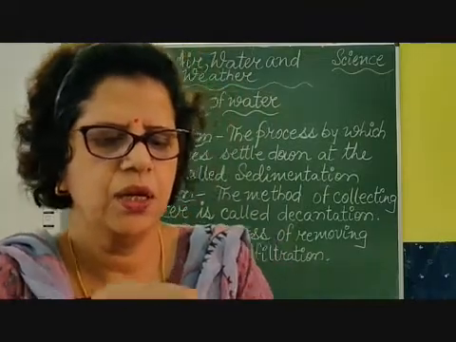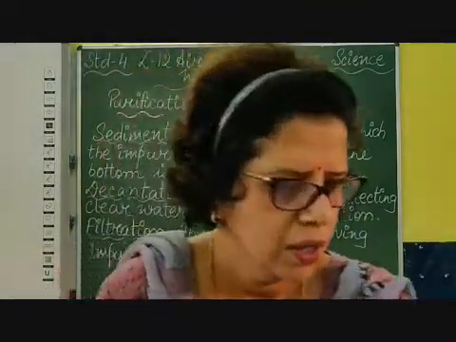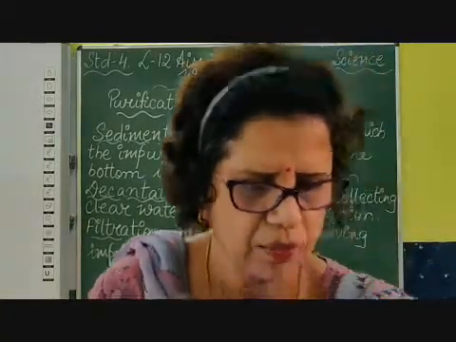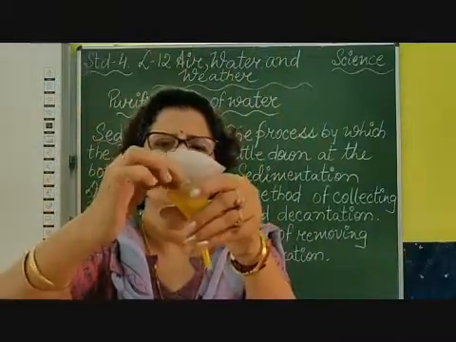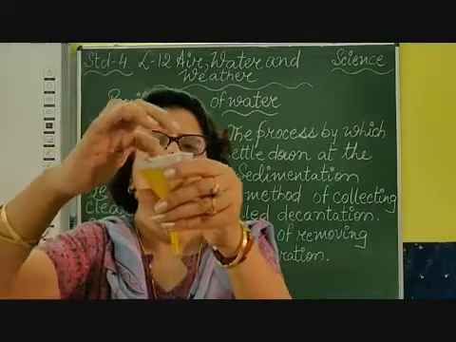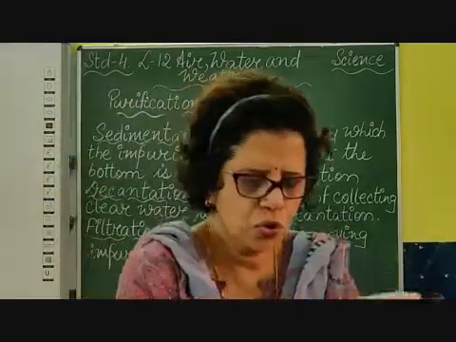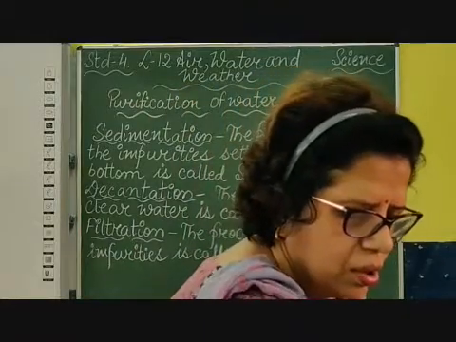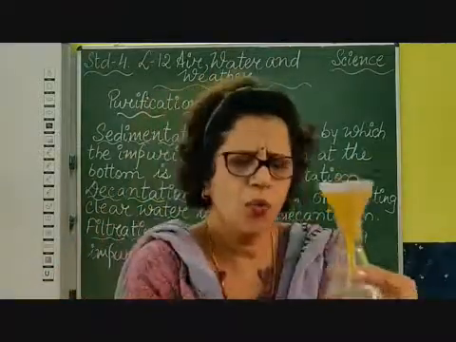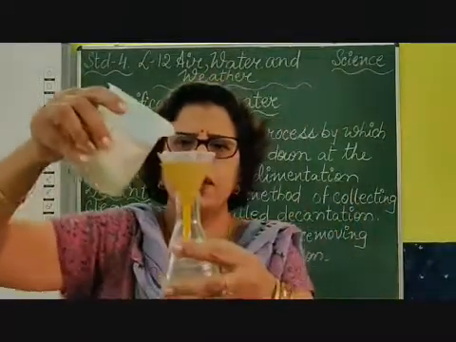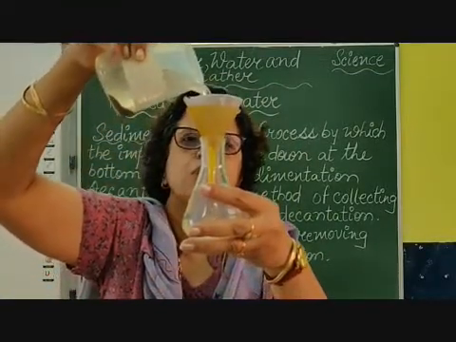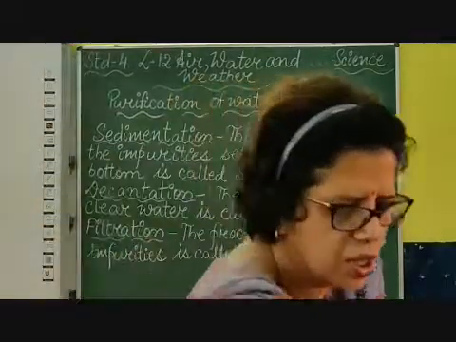Then you put the funnel inside the beaker or glass, and pour the sedimented water. In this way filtration is done, children.